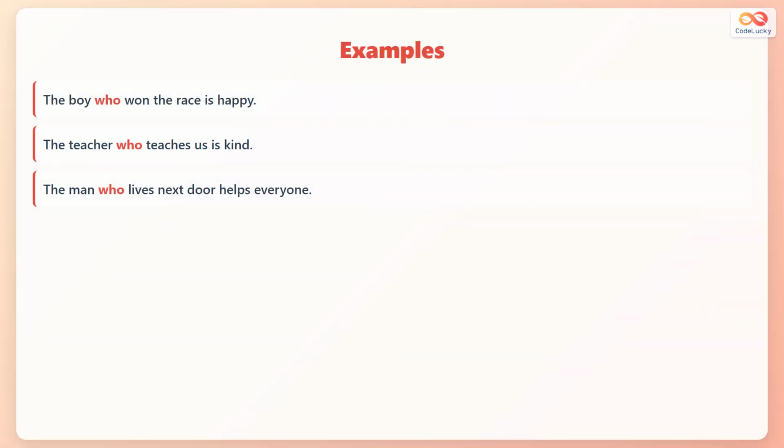The boy who won the race is happy. Here who tells us which boy, the one doing the winning. The teacher who teaches us is kind. Who identifies which teacher performs the teaching. The man who lives next door helps everyone. Who shows which man does the living next door.